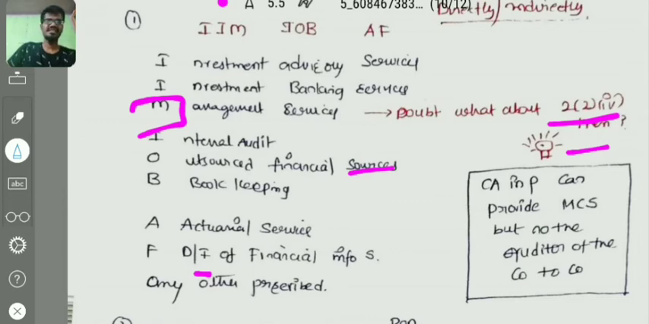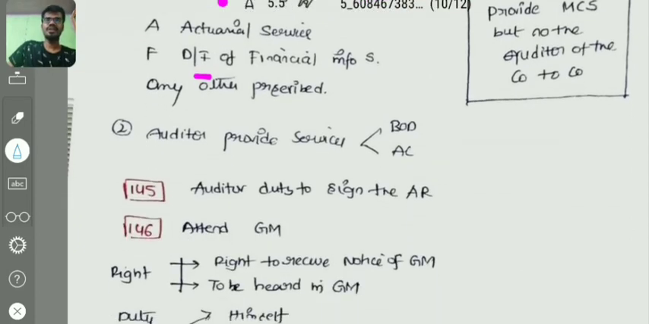Why? The main thing is that there they have said the chartered accountant in practice can provide management consulting services, but in this point, the auditor cannot provide management consultancy services. That is a difference. You have to be very careful about that difference. And also another point is that the auditor provides only services which are specified by the board of directors or audit committee. That is a normal point.